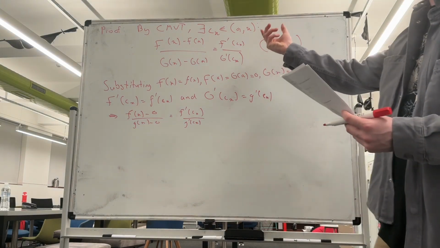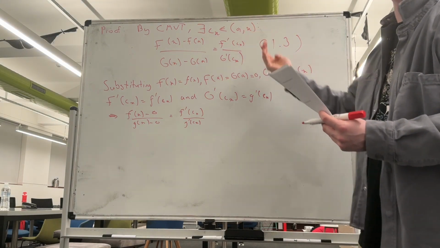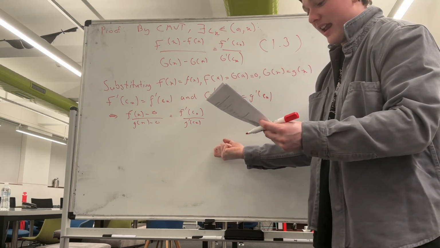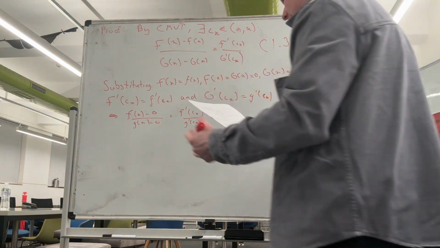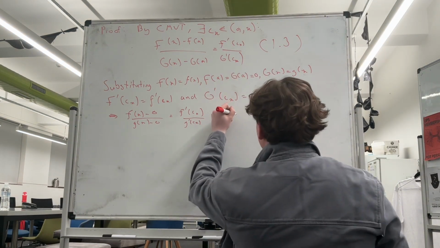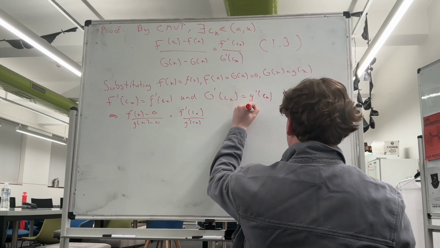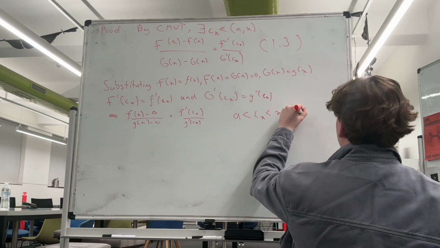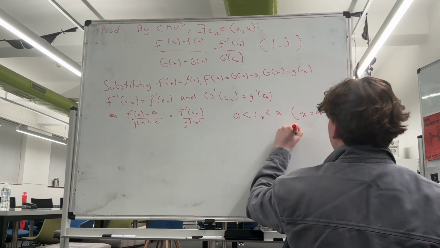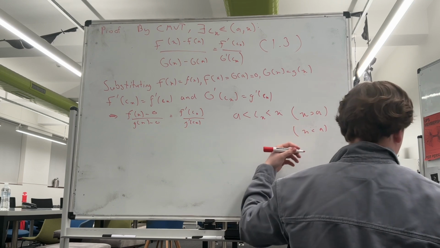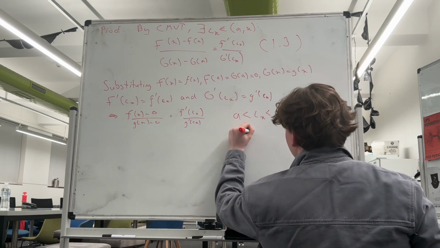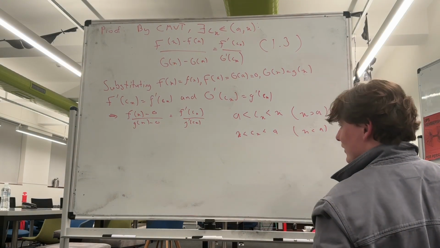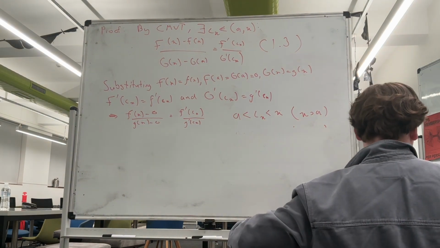So now we're going to consider squeezing this interval more and more, because we're trying to find the limit as x approaches a. As x approaches a, we have this little inequality here, c of x is less than or equal to x, for x greater than a. If we were considering x less than a, it would similarly be x is less than c of x, which is less than a. But since we're only considering x greater than a, we don't have to worry about this part.